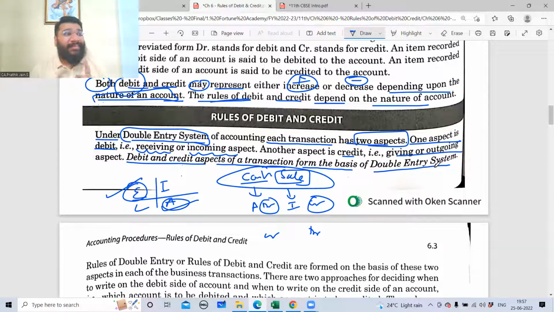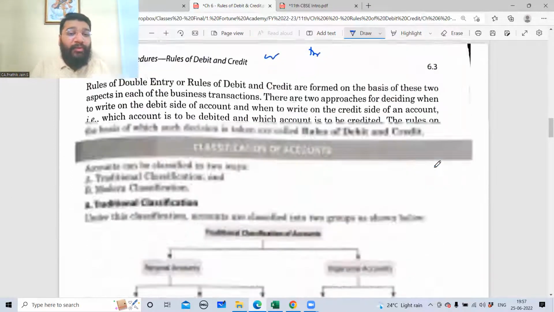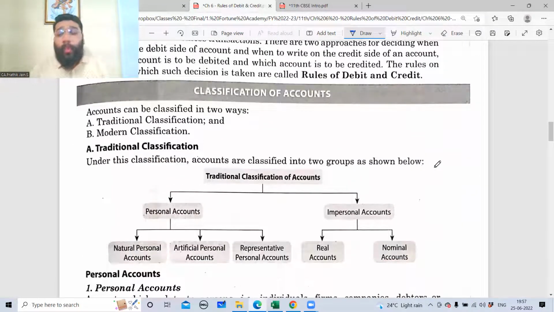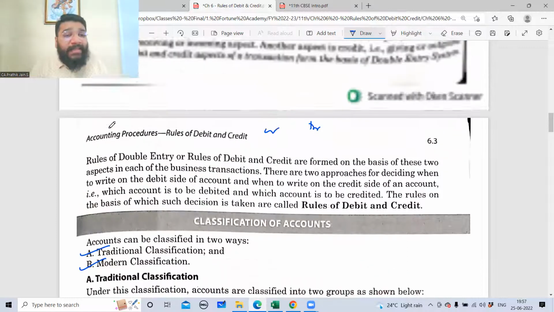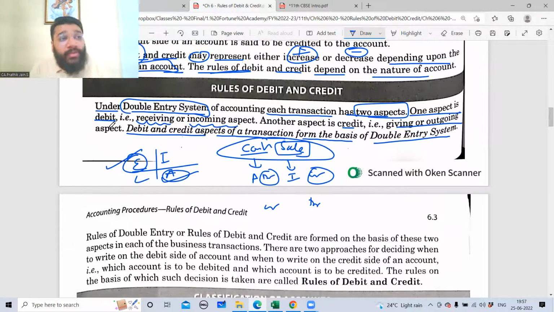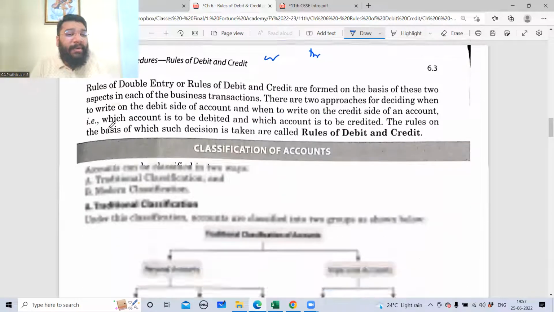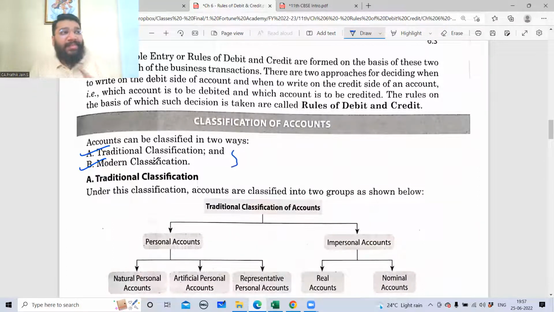For that, you have to wait for the next class. I can understand your eagerness because you are way ahead in school. So you want to relate and conceptually understand. But if I touch the rule of debit and credit, the problem is I'll take at least 1 hour or probably 1.5 hours to explain the rule. This is one rule. Traditional classification is one rule. Modern classification is another rule. So the reason why I'm not touching this is because I need exclusive 1.5 hours to explain peacefully each and everything. Whatever questions you're asking is completely pertaining to this, which I will not be discussing today.